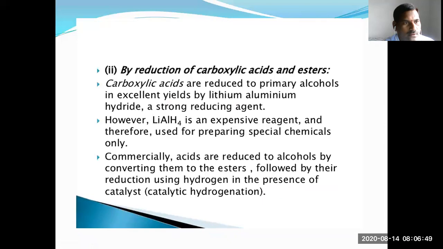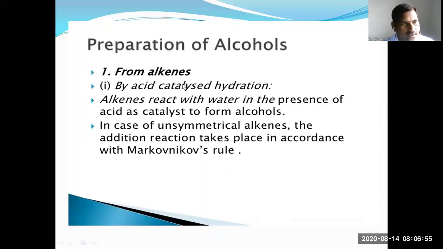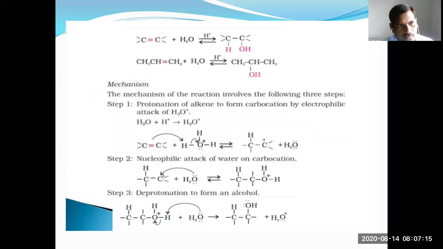So here see the preparation methods of alcohols. From alkenes: alkenes react with water in the presence of acid as a catalyst to form alcohols. In case of unsymmetrical alkenes, the addition reaction takes place according to Markovnikov's rule. So alkene addition with water, you can get the alcohol. This is an unsymmetrical alkene. Addition with water, you can get 2-propanol, not 1-propanol.